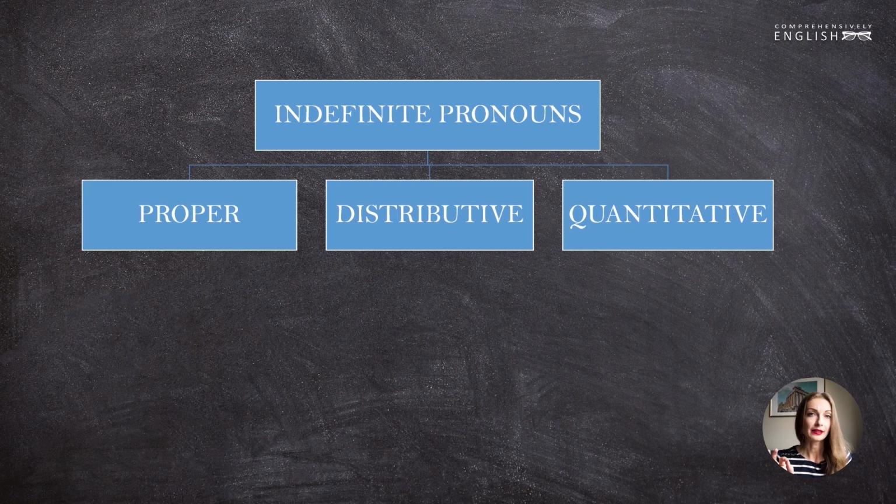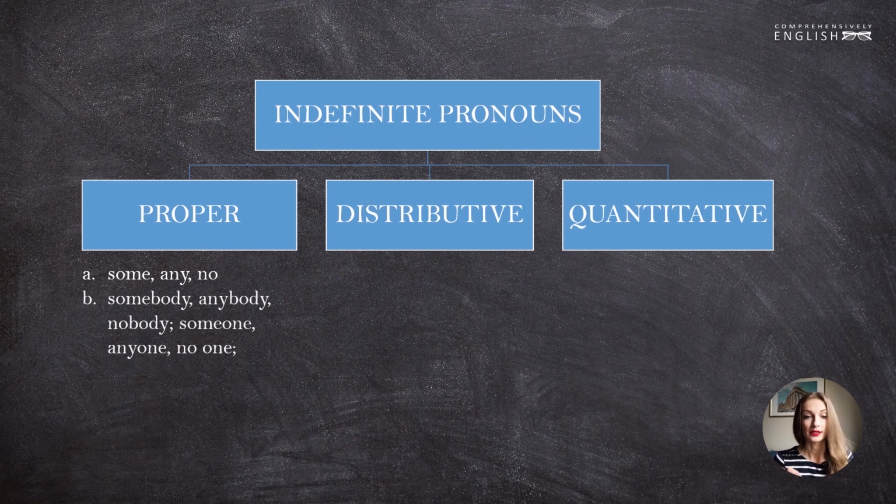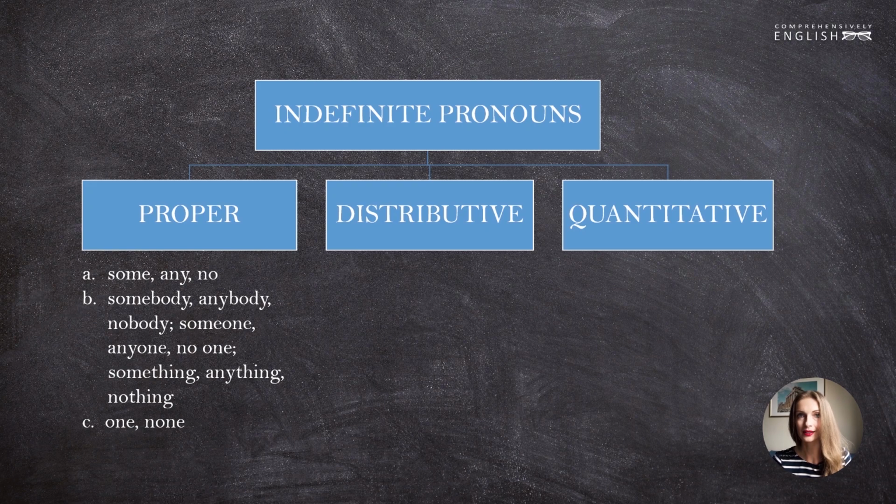So there are three subgroups in indefinite pronouns proper. The first is some, any, and no. The second is somebody, anybody, nobody, someone, anyone, no one, and something, anything, nothing. And the third is one and none. Again, please mind that we'll be talking about all the negatives that you see now here, like nothing, none, no one, and so on and so forth, as about negative pronouns, as about a separate group.